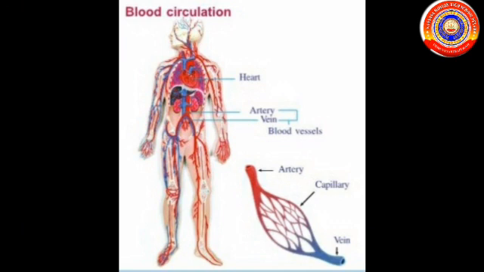Blood circulation is the transportation of blood from the heart to all parts of the body and from all parts of the body to the heart. The blood circulatory system includes the heart, blood vessels and blood. The human body has three kinds of blood vessels: the arteries, veins, and capillaries.